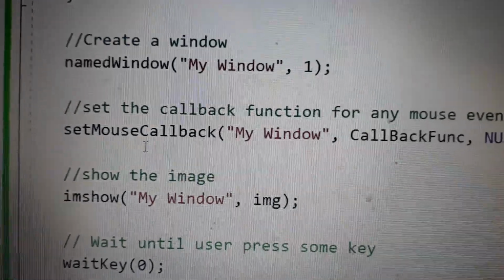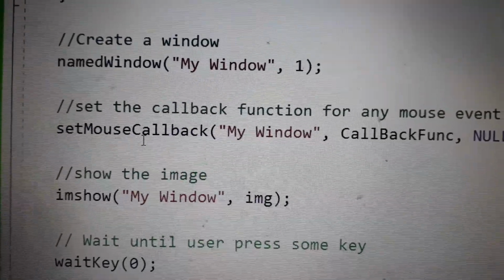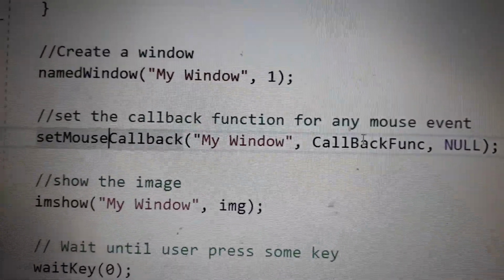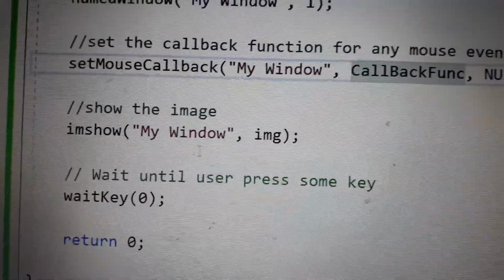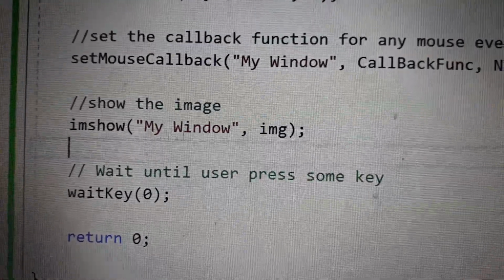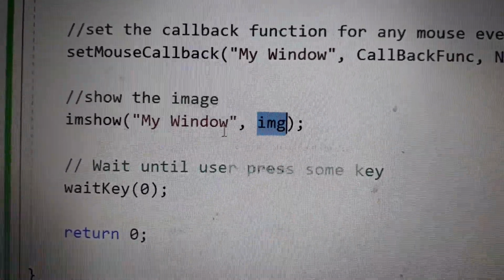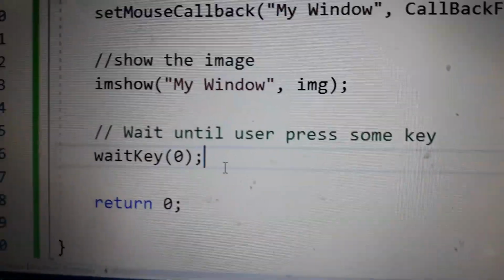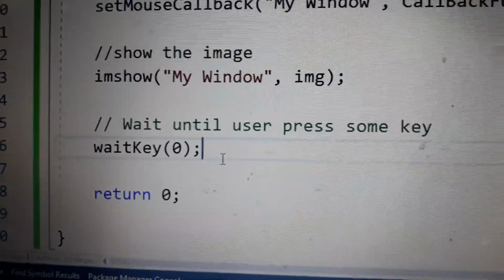That container needs to be assigned into the set mouse callback function, and that is the callback function event assigned. Now imshow is the function which will show the container with the image. Anyway, waitKey waits until the user presses any key.